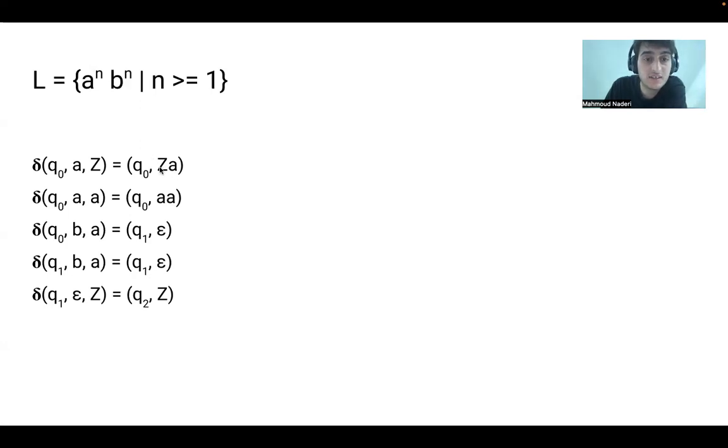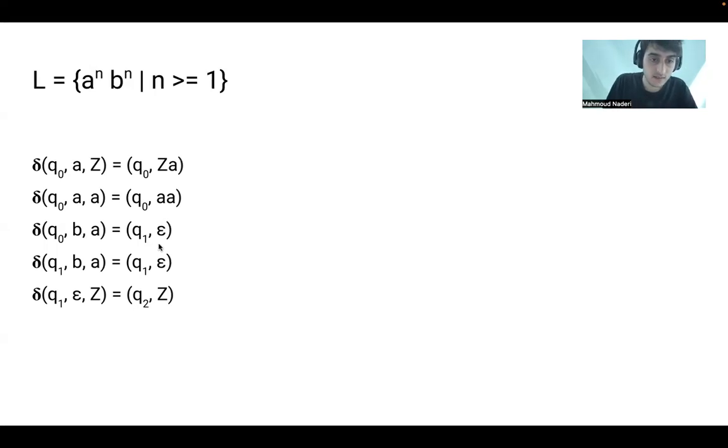So we have ZA on top of our stack. A is coming, we have A on top of our stack, so we push A on top of A. We want to have all the A's in our stack. After pushing all the A's into our stack, suddenly our A's finish and B is coming. B is coming in state Q0, and we have A on top of our stack. We said that by seeing each B, we will pop 1 A from our stack.